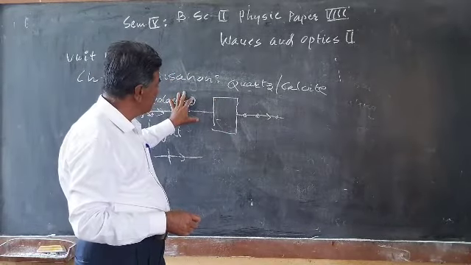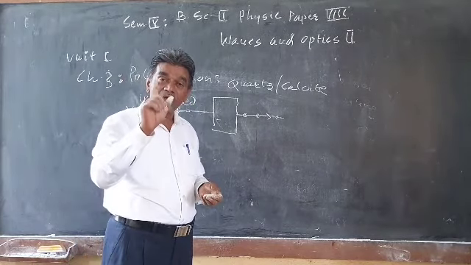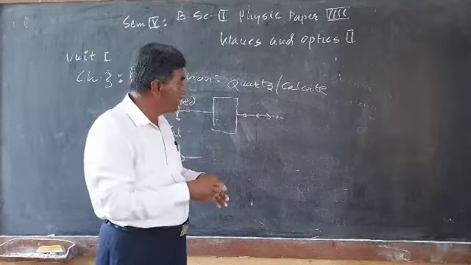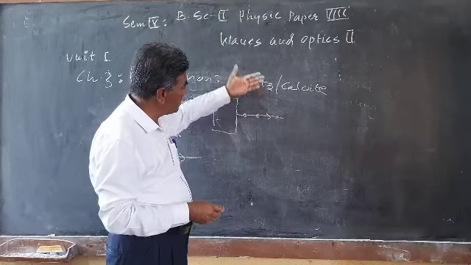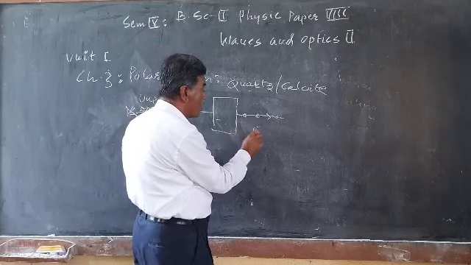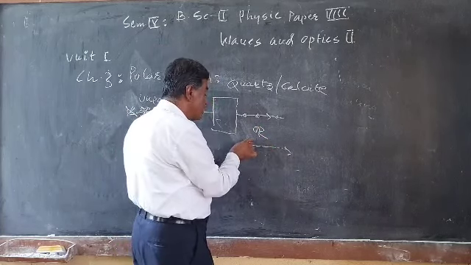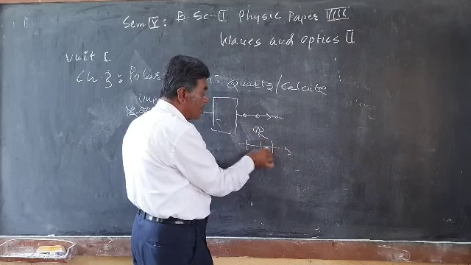Ordinary light consists of vibrations in all possible directions. If the light has vibrations lying along only one plane, this plane, then the light coming out has vibrations only in this plane, not perpendicular.